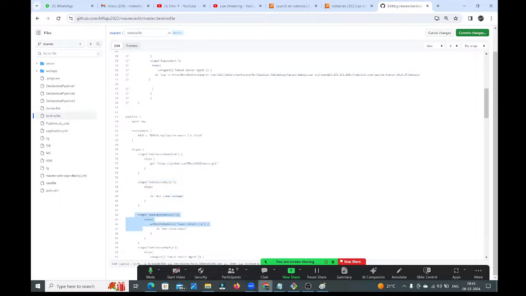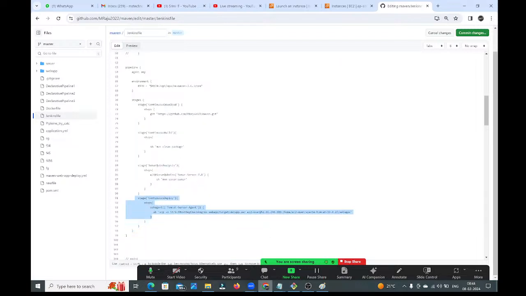Next, Sonar does the code review. Next, deploy the application in the Tomcat server, and Jenkins will do that activity. So whatever you want to perform, we need to write in the CI/CD pipeline as multiple stages like this. Now, whenever a developer commits the code, Jenkins will immediately take this file, and all the stages you have added will be executed one by one automatically.